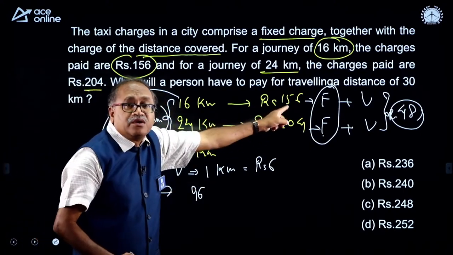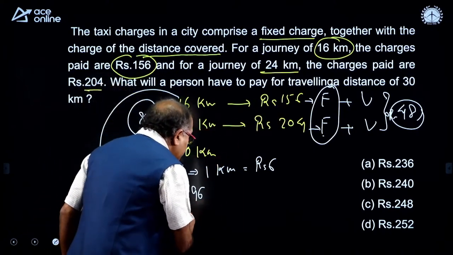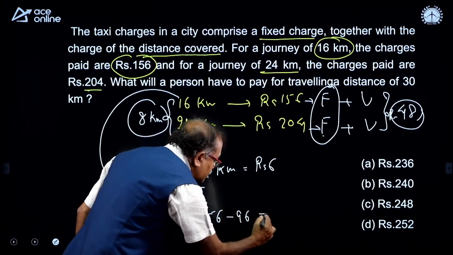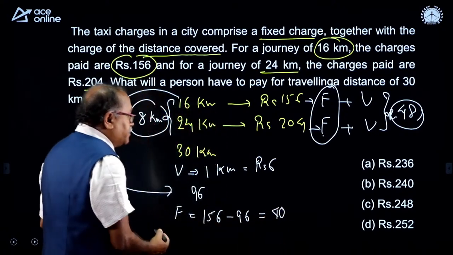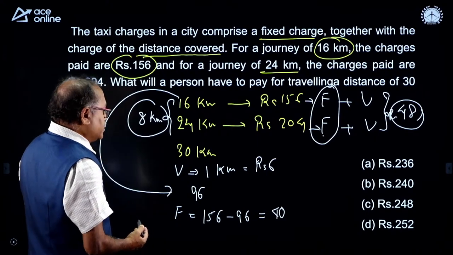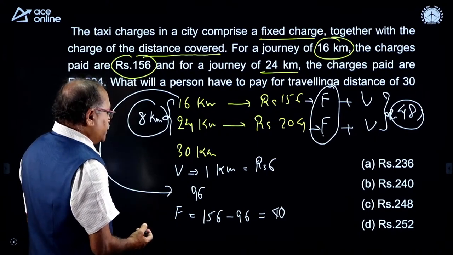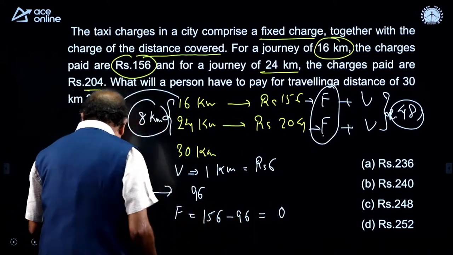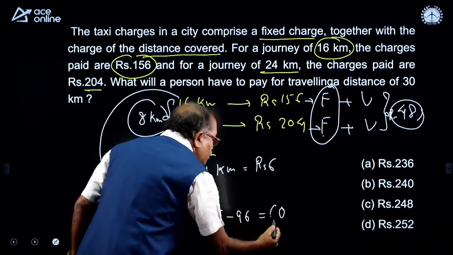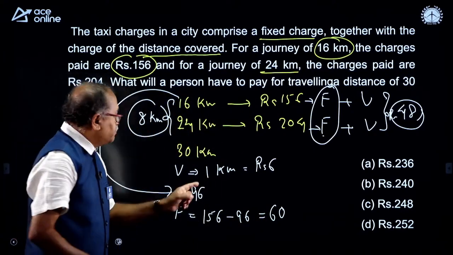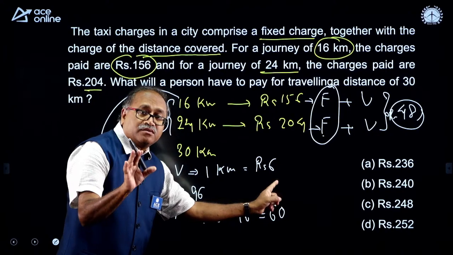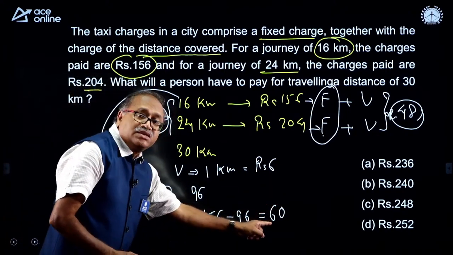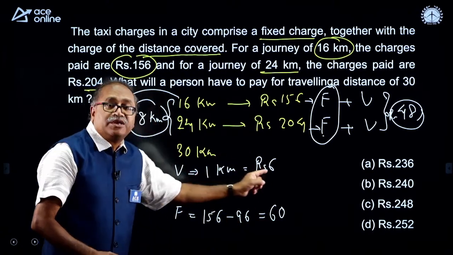But how much has he paid? 156 rupees. So what is the fixed expenditure? The fixed expenditure is 156 minus 96, and that gives us 60 rupees, not the 40. So I got the fixed expenditure is 60, and per kilometer is rupees 6. So for 30 kilometer you add the 60 plus 30 kilometer charges.